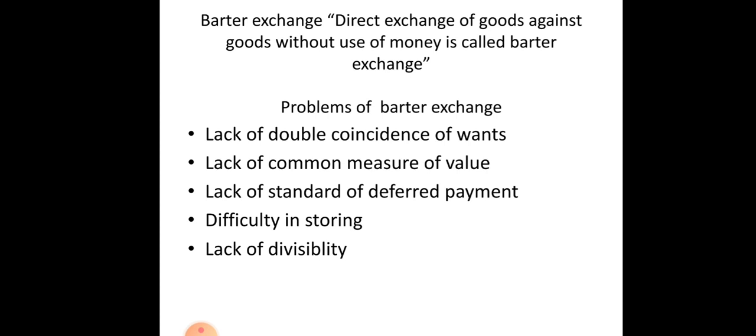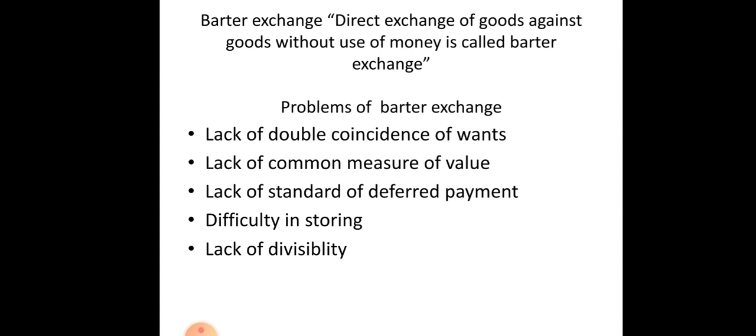Simultaneous fulfillment of mutual wants by the buyer and the seller is known as double coincidence of wants. There is a lack of double coincidence in the wants of buyer and seller. The buyer has to search for a seller who also wants to buy the same goods which the buyer offers for exchange. It's very difficult to find such a person.